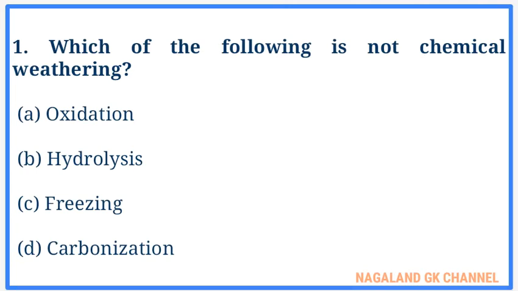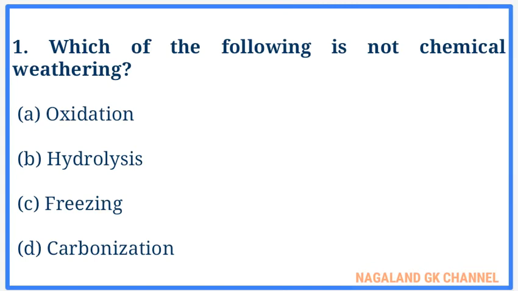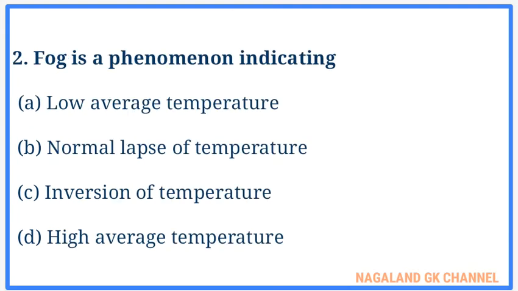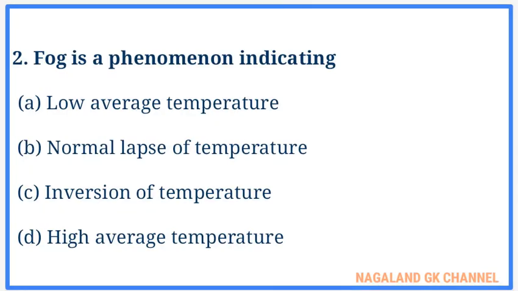So here is the first question. Which of the following is not chemical weathering? And here the correct answer is option number C, that is freezing. Question number 2. Fog is a phenomenon indicating. The correct answer is option number C, that is inversion of temperature.